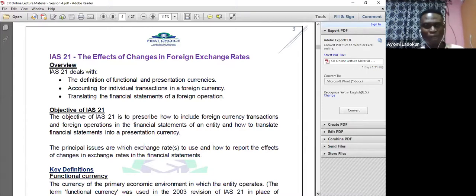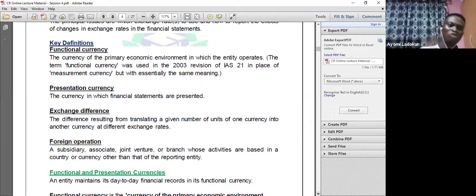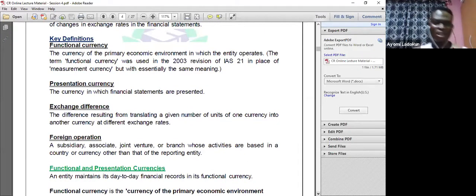Now, number one, what is functional currency? According to IAS 21, the functional currency is the currency of the primary economic environment in which an entity operates. So if my company operates in Nigeria, it is assumed that my functional currency is the naira.